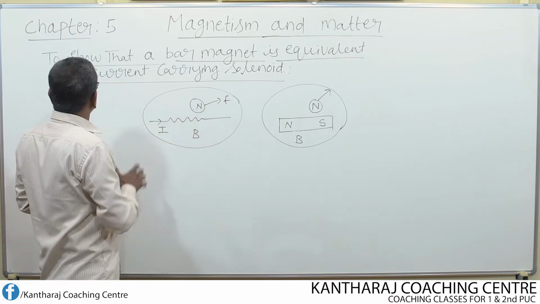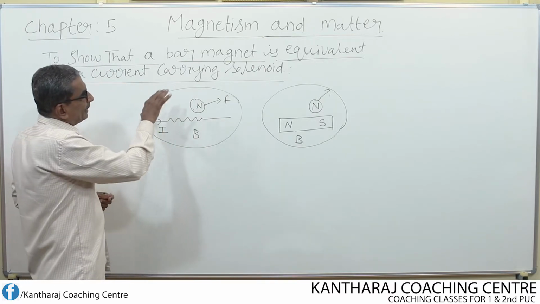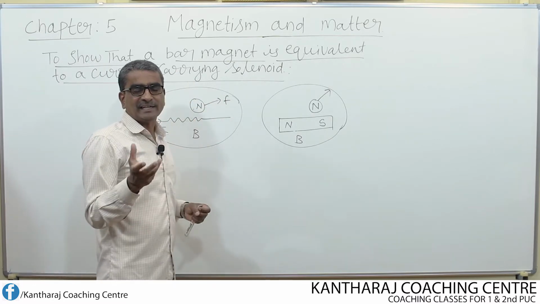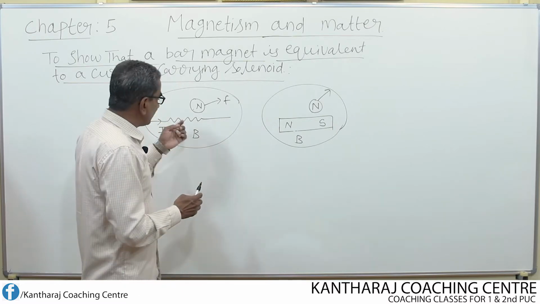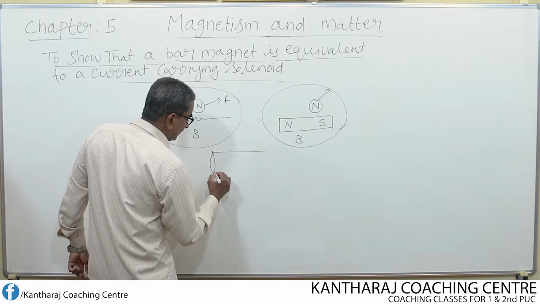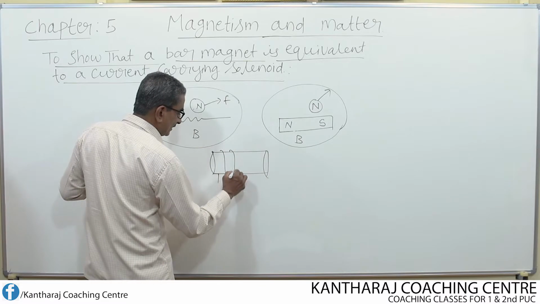Now in our today's discussion, we are going to show that a bar magnet is equivalent to a current carrying solenoid. How can we say like this? We know that a solenoid is nothing but a cylindrical coil of wire, like this.